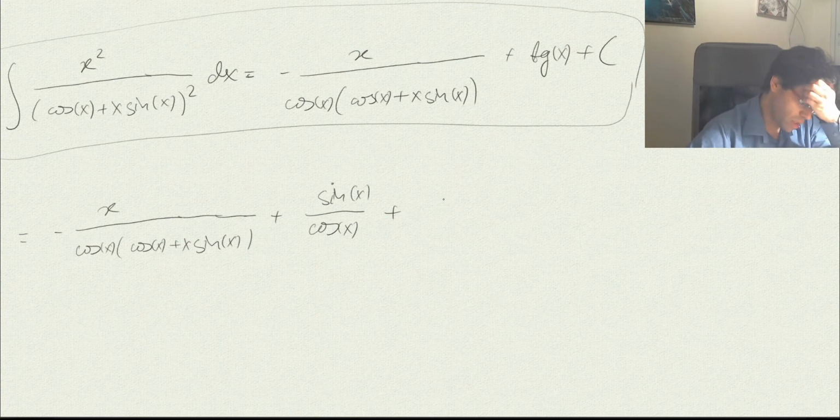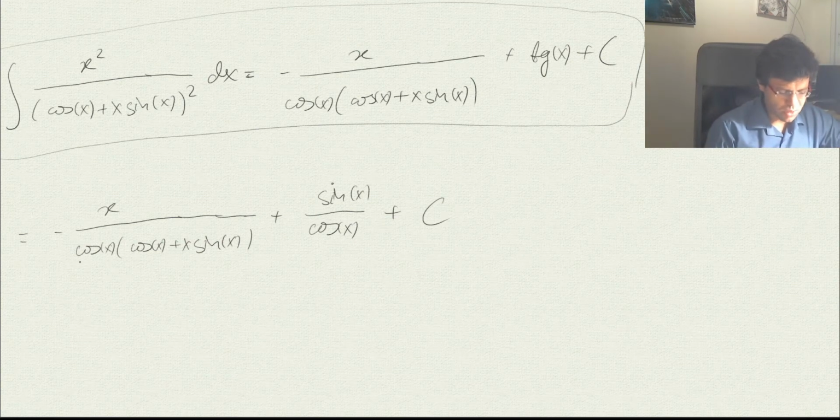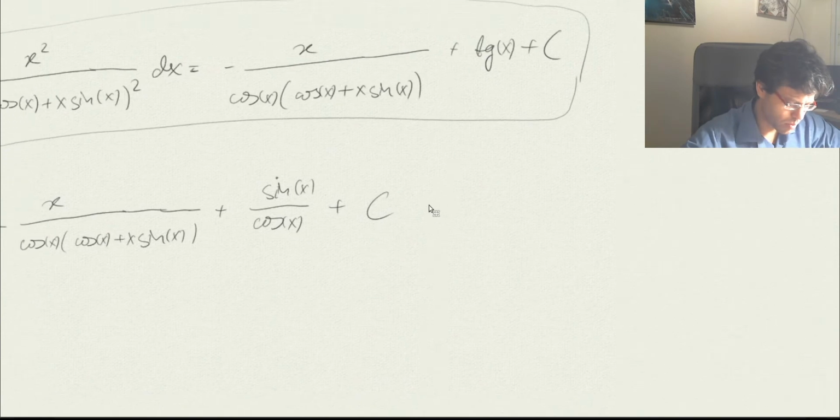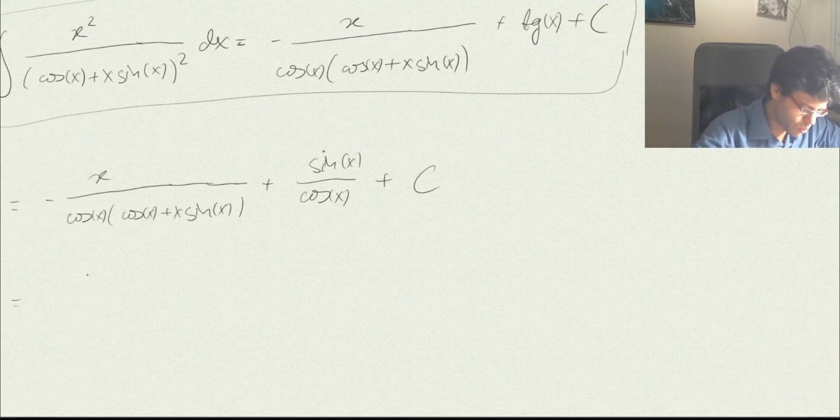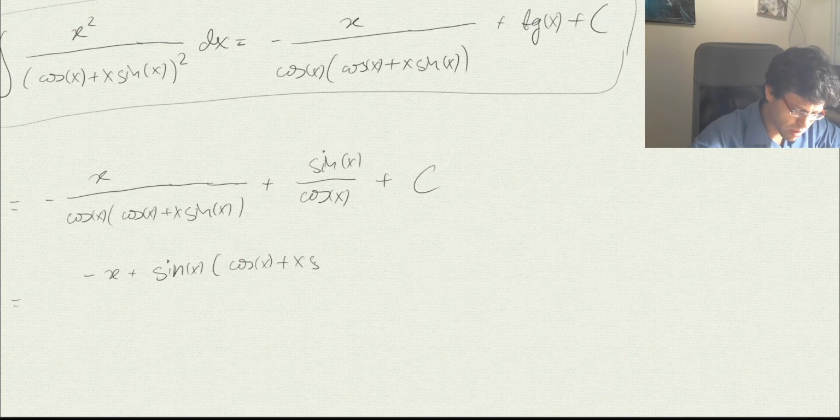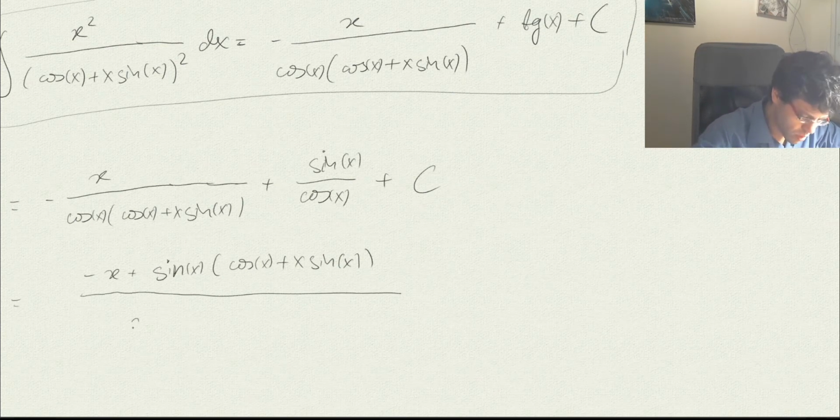So here we have this plus c, but we see the cosine is present, so what we need to do is just to extend this fraction by this. So if we proceed here, then we need to compute minus x plus the sine of x times what we have in here, cosine of x plus x sine of x, divided by this cosine of x and times this.